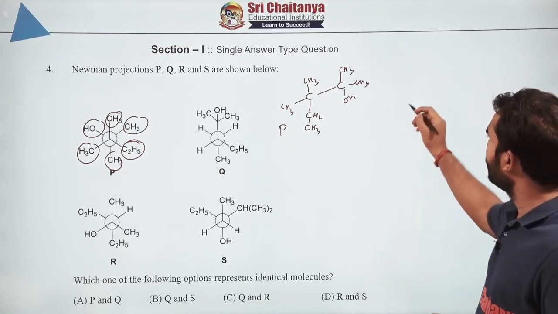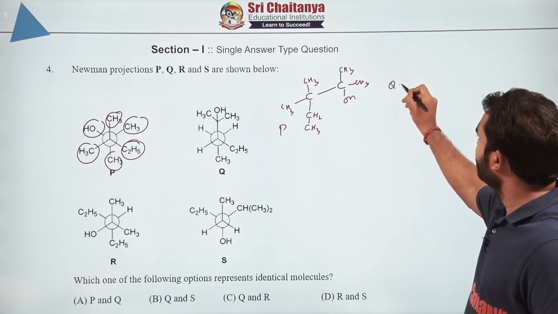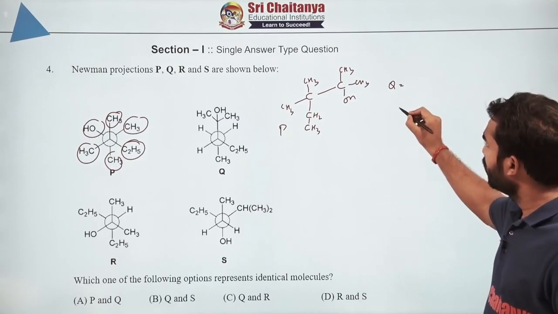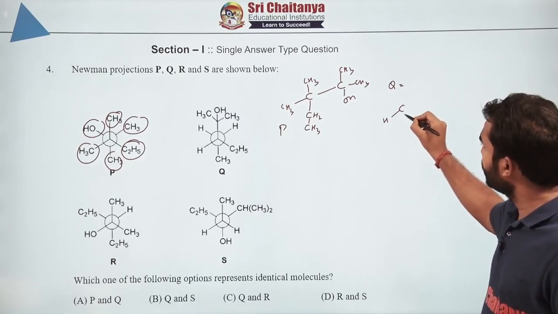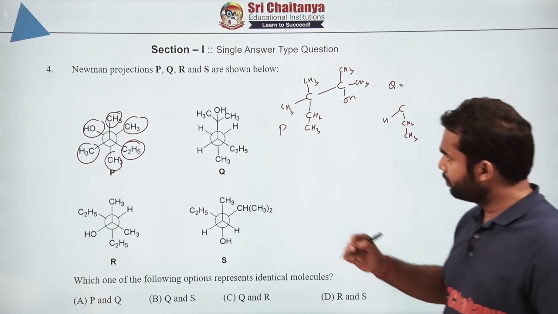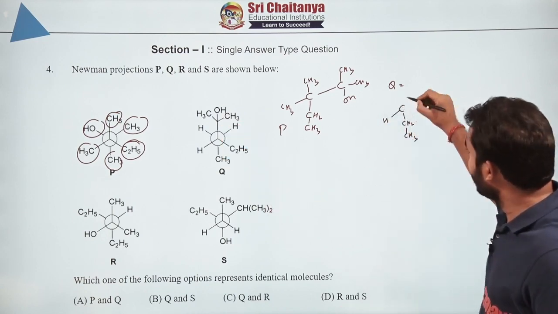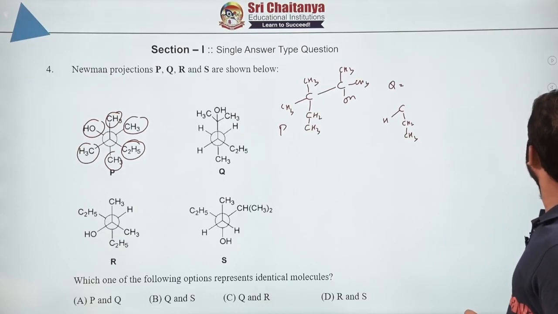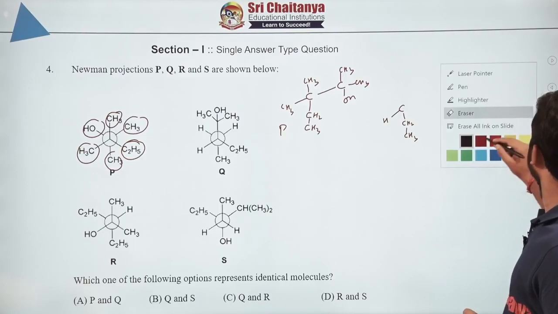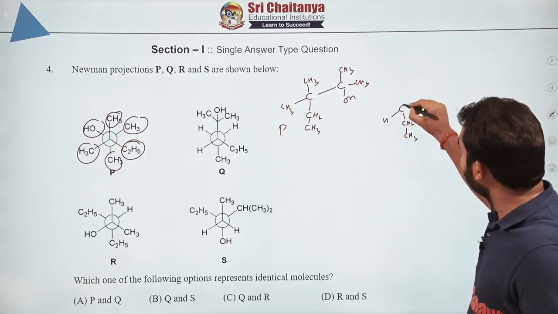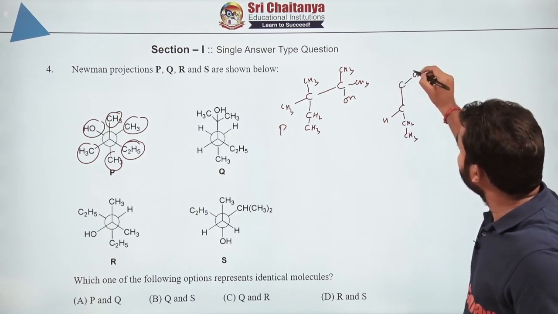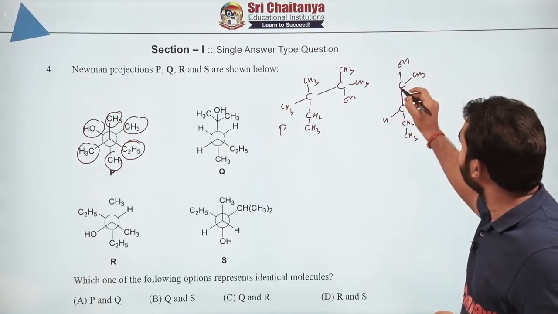Now let's look at Q, how it will look. Again, the front carbon has a little bulkier group: one is hydrogen, another is an ethyl group, CH2CH3, and the third group attached has one carbon with CH3 and OH, and another one is CH3.